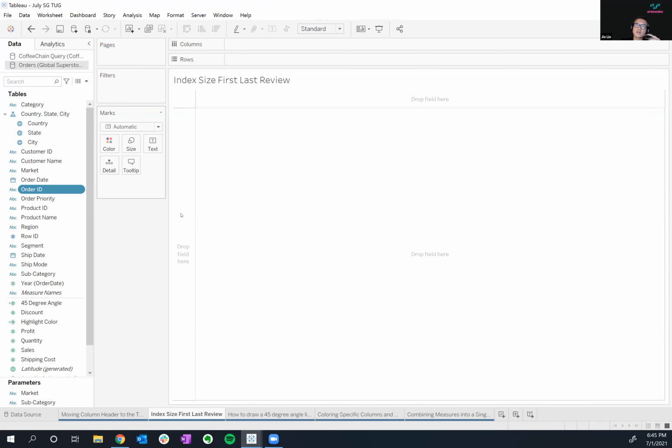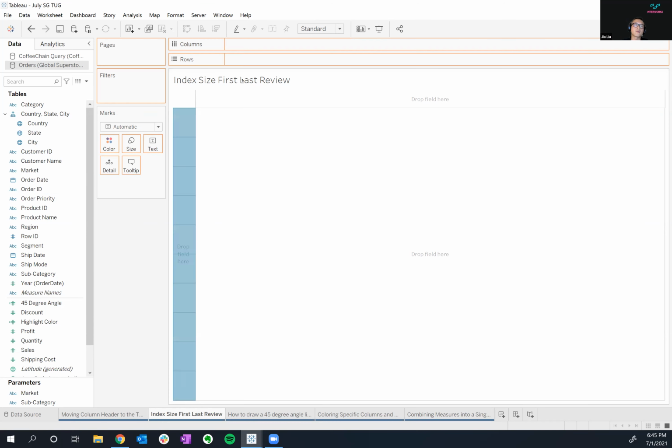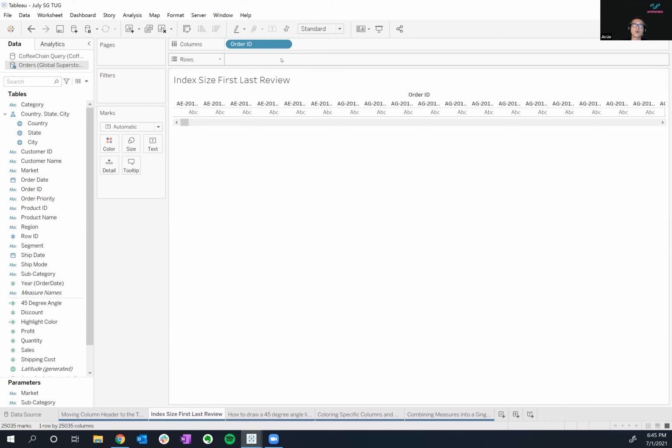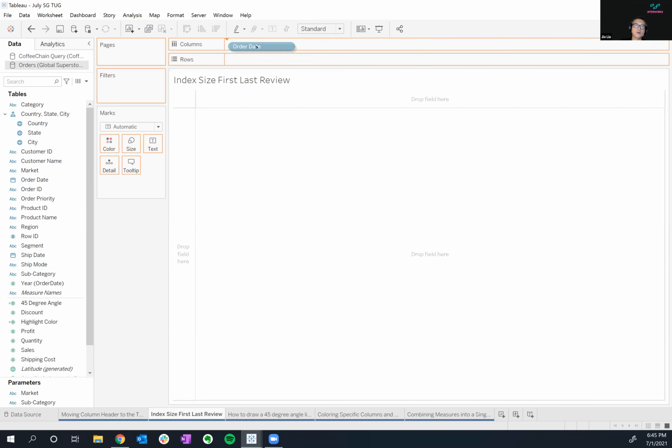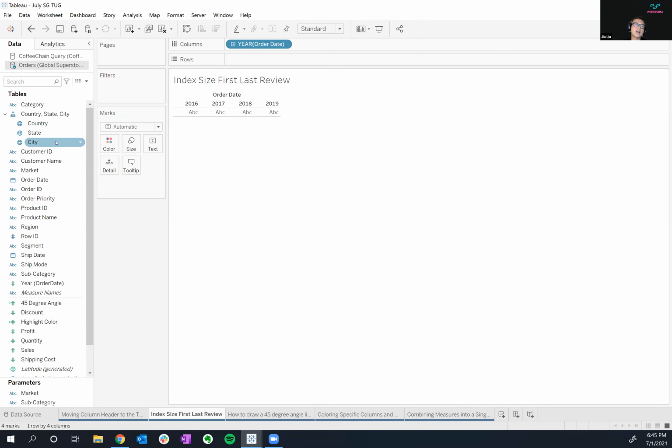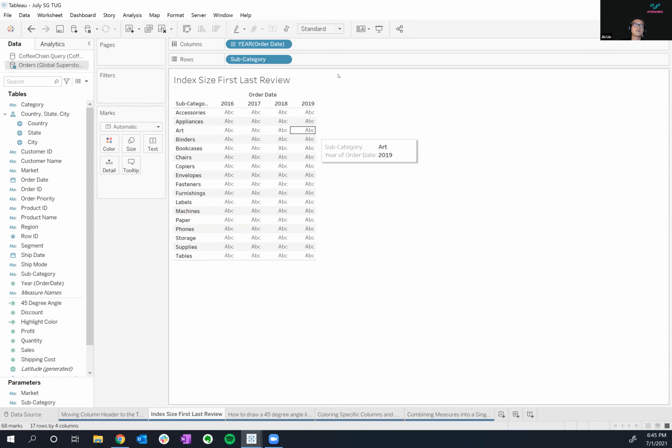To show you what these helper functions can do, I'm going to make a table first. Again, everything's using Global Superstore. I'll bring order date onto columns. Oops, I grabbed order ID. We'll grab order date, and then we'll grab subcategory. I'm just going to make any table. The year here is semi-important.